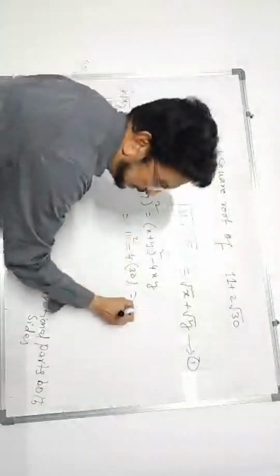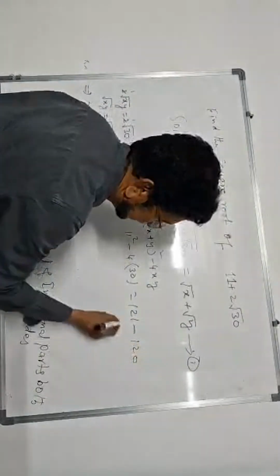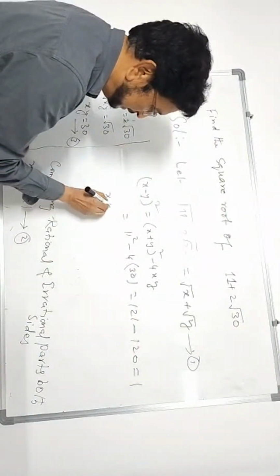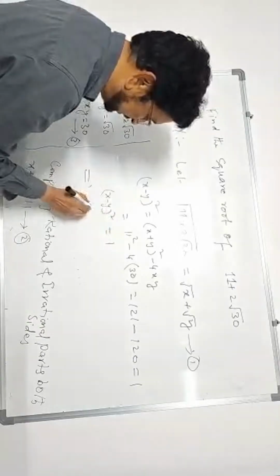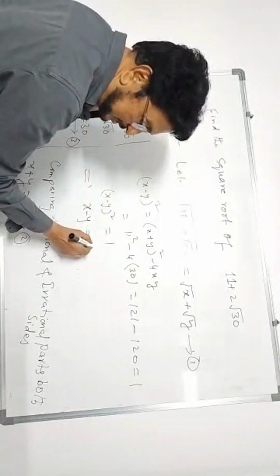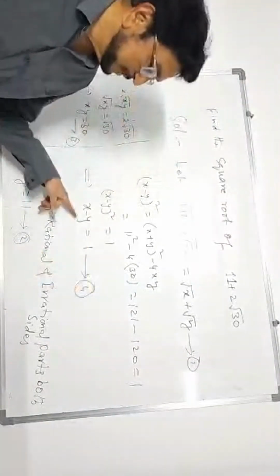11 square means 11 into 11, 121. 4 into 30 means 120. 121 minus 120 is equal to 1. So (x minus y) whole square is 1. Then taking the square root, x minus y is plus or minus 1. You can take 1. x minus y is 1.